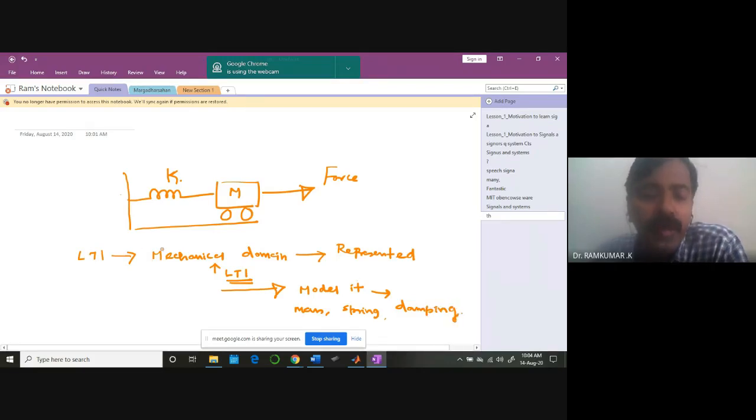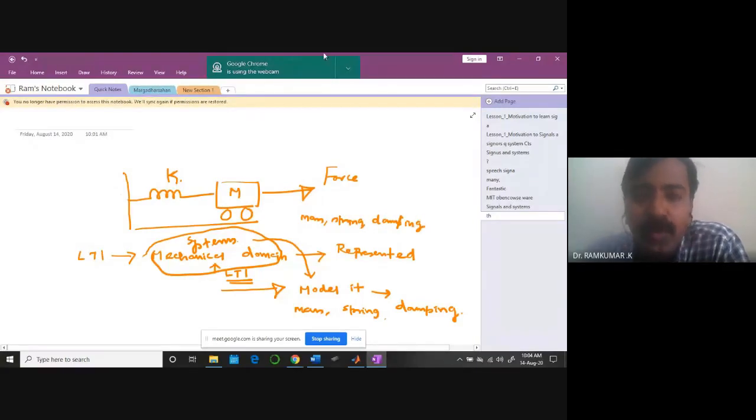So what I'm saying is, all mechanical systems, whatever systems you have from the mechanical domain, can be mathematically modeled with only 3 components. What are they? Mass, spring, and damping. Very powerful idea.